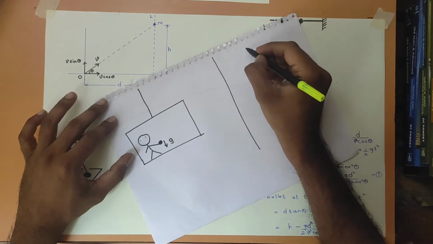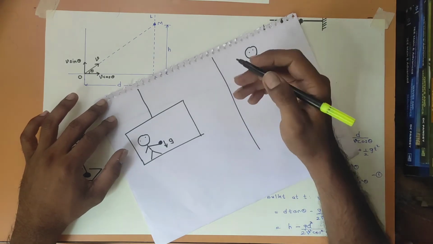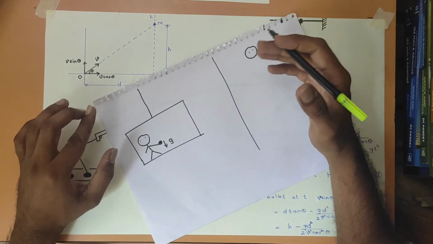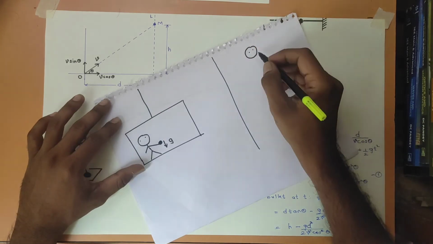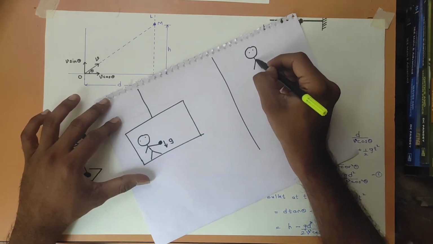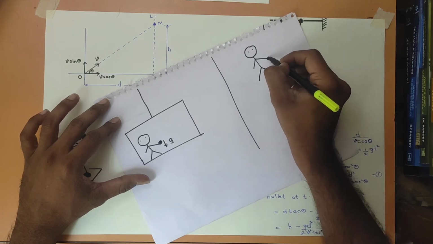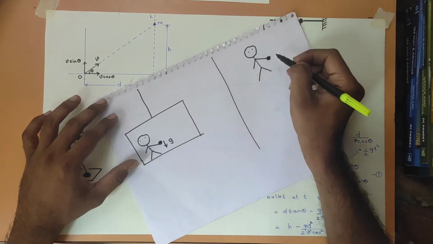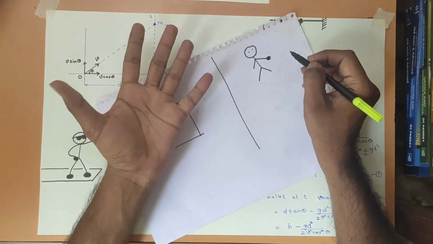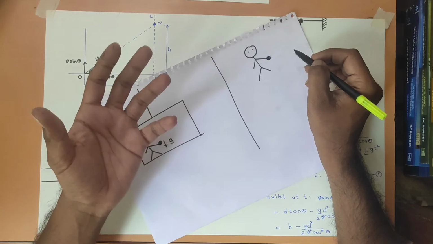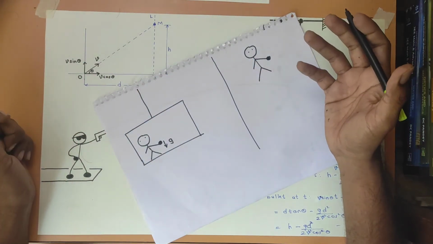Let us imagine this situation at some space where there is no gravity. That means at some distance far away from Earth or any other planet, where we can say that the gravity is zero. At this position, this person again has some object in his hand, and if he leaves the object from his hand, the object will not fall down, right? It will not go anywhere because there is no acceleration due to gravity in any direction.